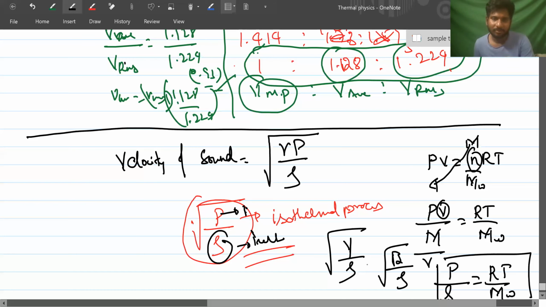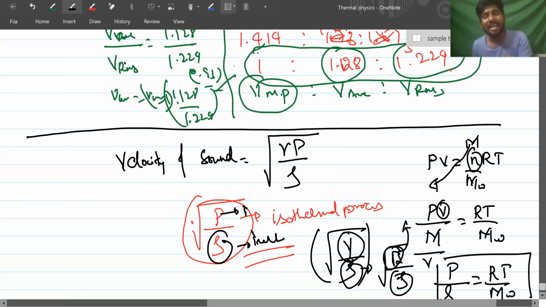This is the speed of sound in different mediums. Young's modulus is the elastic property and density is the inertial property. In liquids, B is the bulk modulus, an elastic property, and rho is density, which is the inertial property, because more mass means more density. Similarly, for gases the formula is P by rho. Even if air is treated as a gas, the answer will be P by rho.